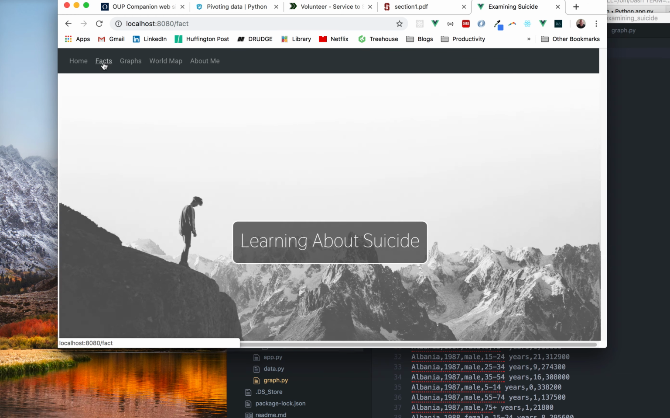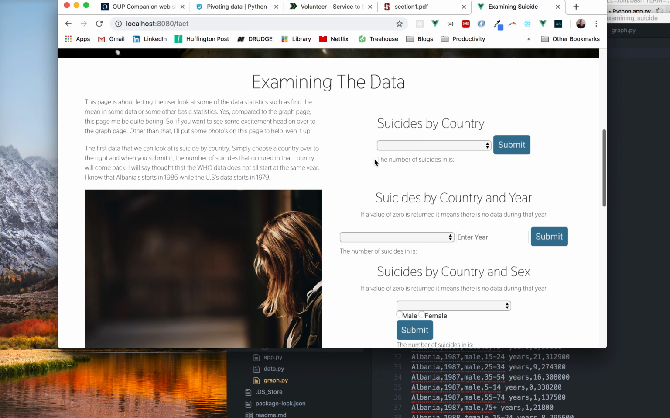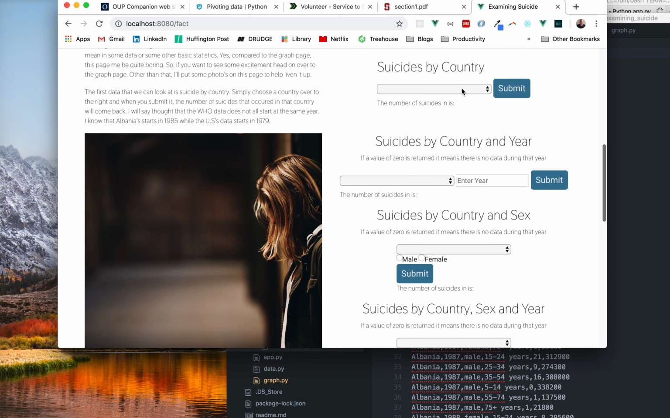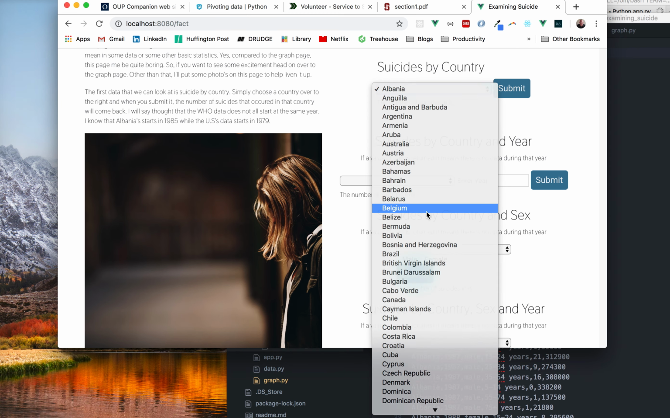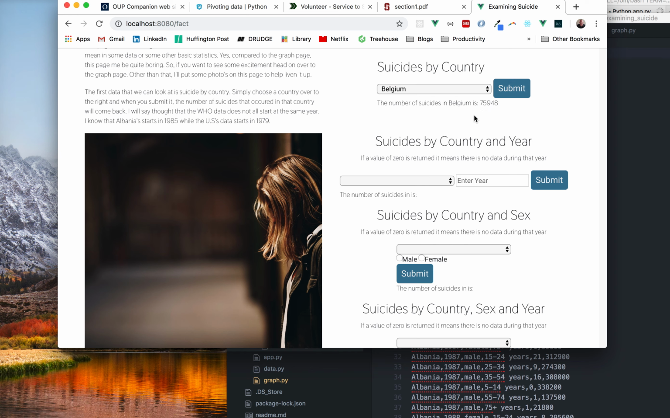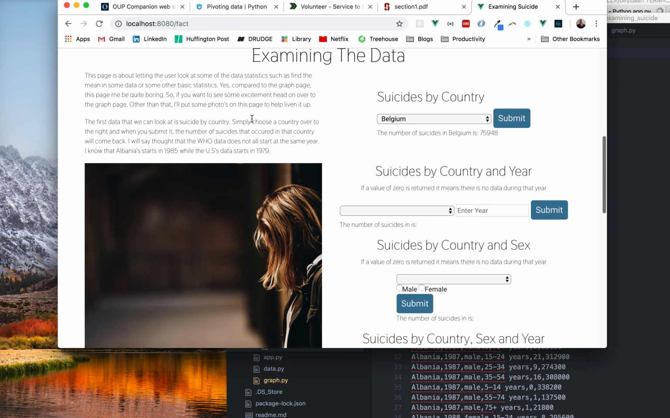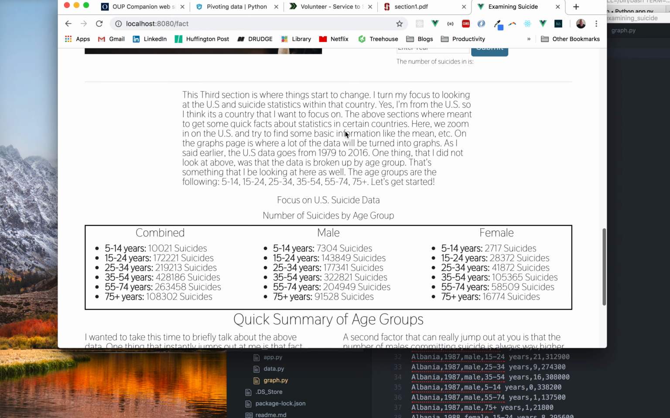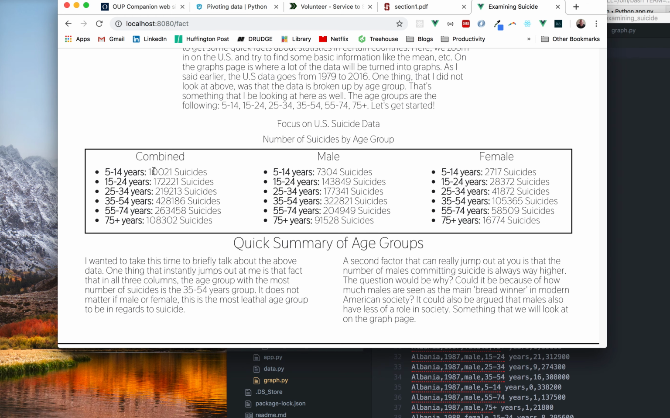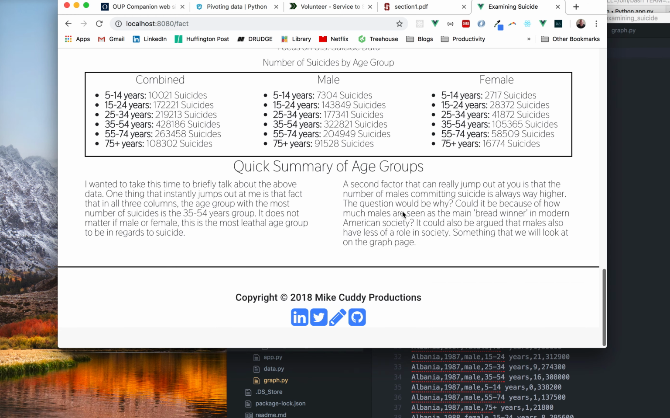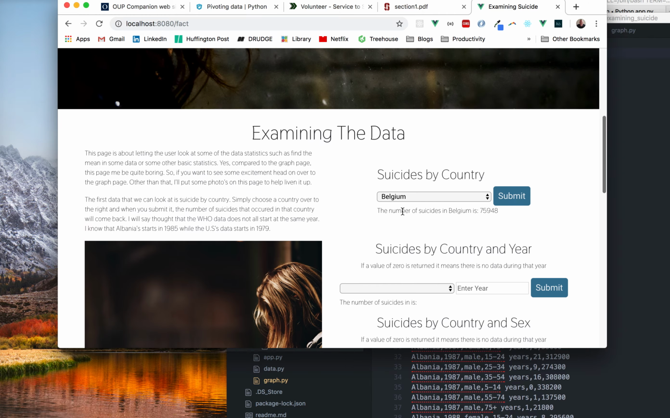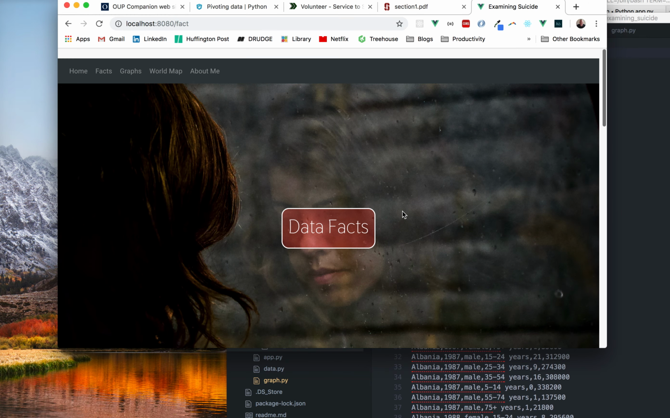Now, if we head over to the facts page, this is basically a simple page where you can look at suicides by country. So I can look at Belgium, submit, and it tells you how many suicides happened in Belgium. And that's from the start of the data set, which is 1979, and it goes to, I think if I remember correctly, 2016 or 2015. So you can get all those stats in the country. See, combined for male 5 to 14 years, there's 7,304 suicides. Female, everything like that. And this project is not meant to be something to prevent suicide, it's just to give you facts about it.